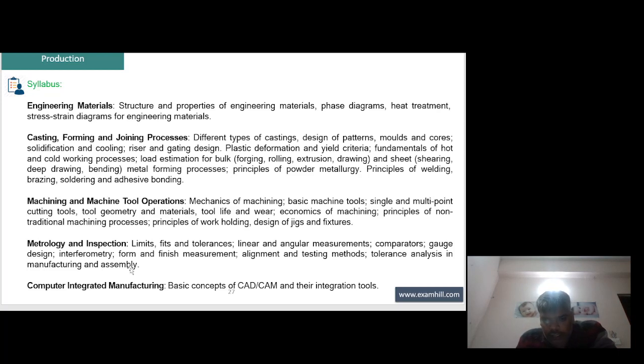metrology and inspection, limit fit and tolerance, linear and angular measurement, comparator, gauge design, interferometry, form and finish measurement, alignment and testing method, tolerance analysis in manufacturing and assembly, computer integrated manufacturing, basic concepts of CAD, CAM and their integration tool.